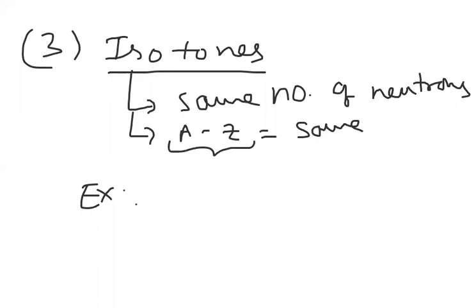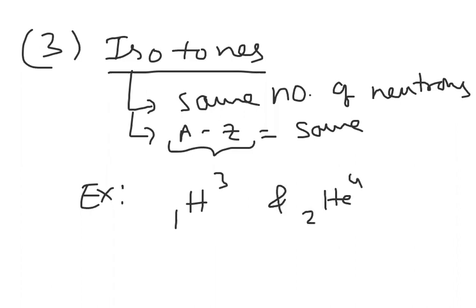Let us see some examples. The best example of isotones is 1H3 and 2He4.